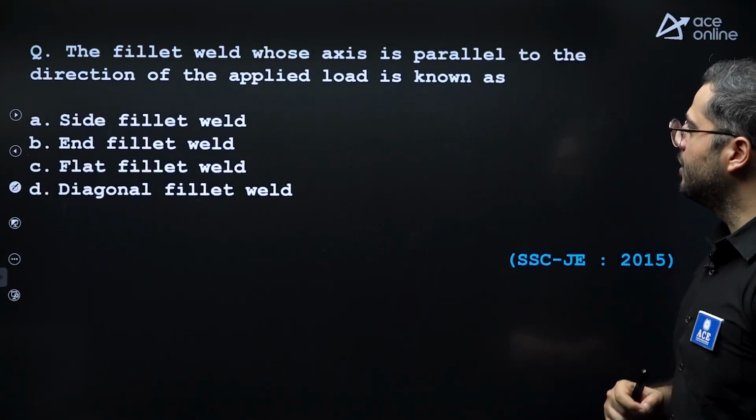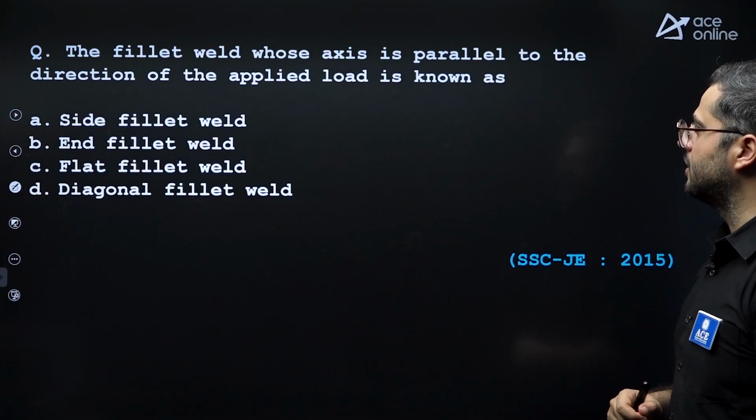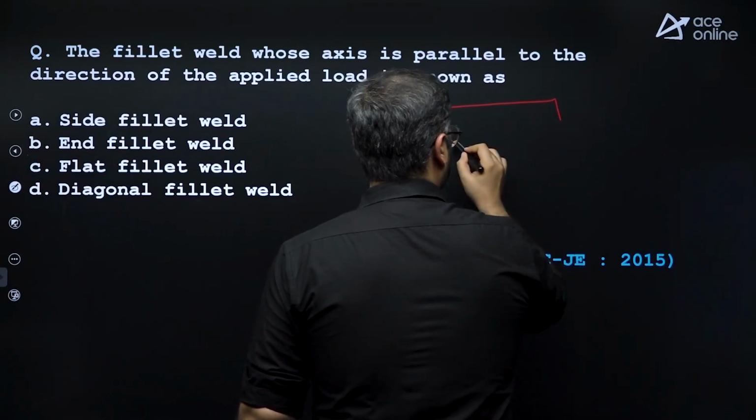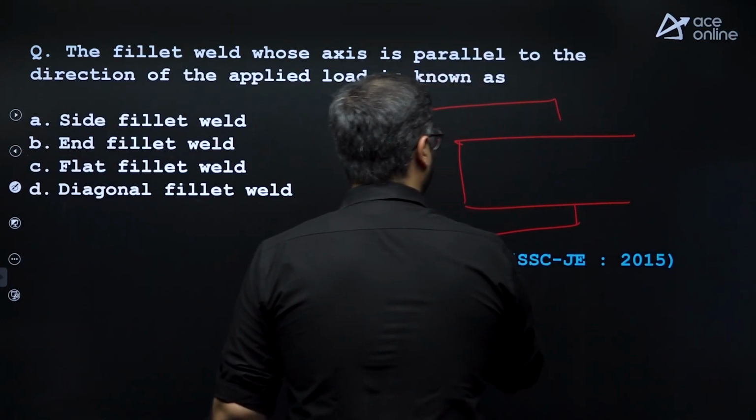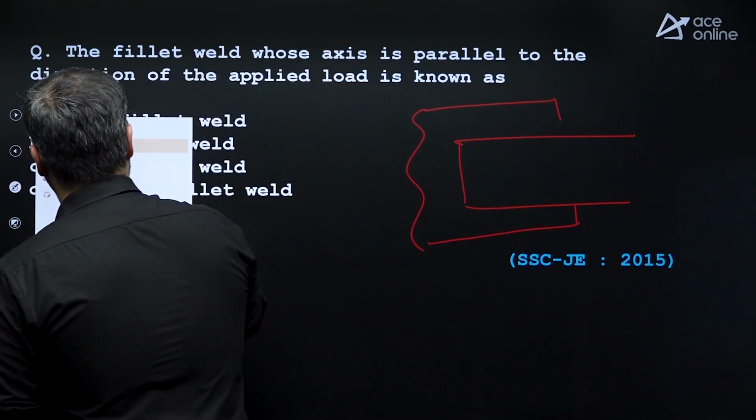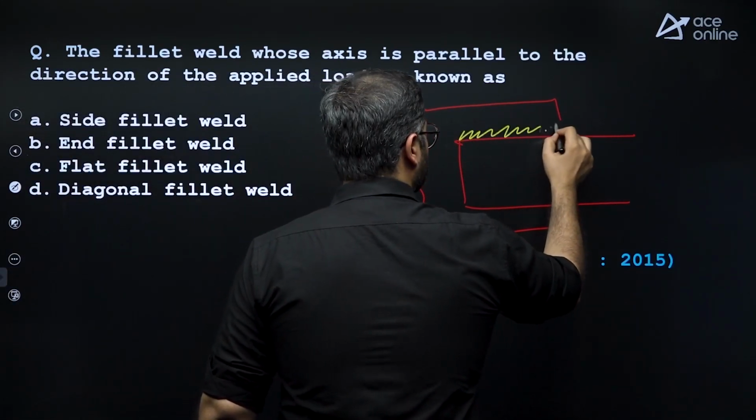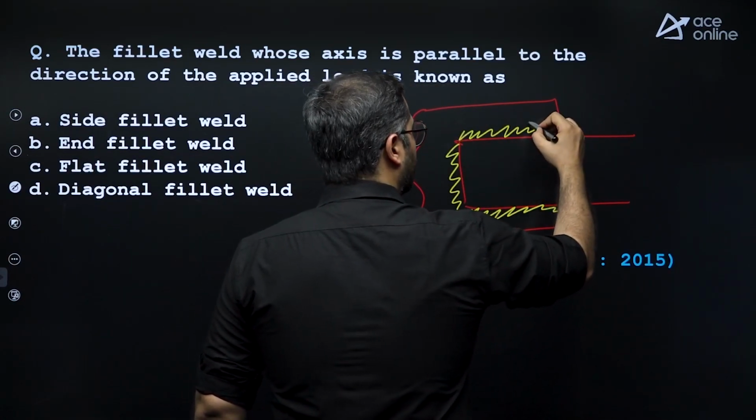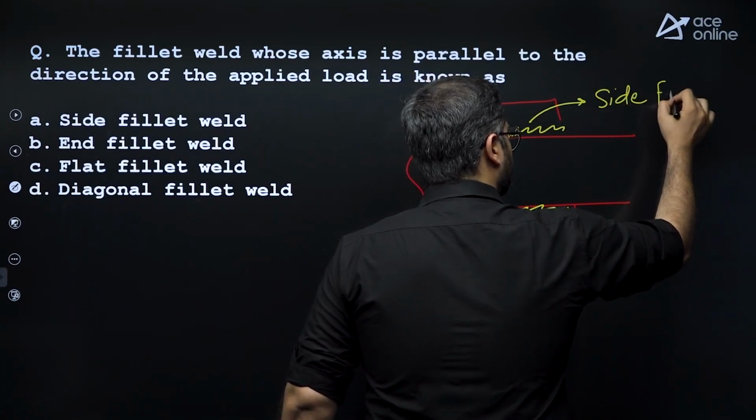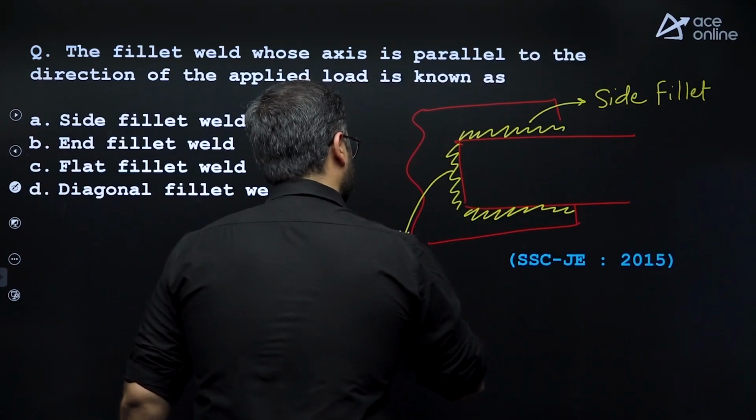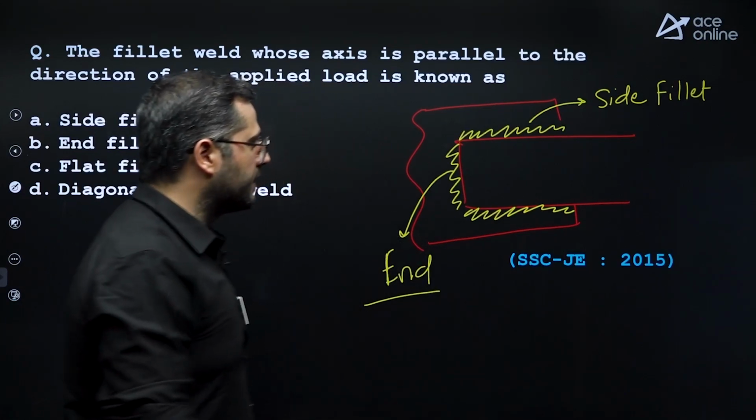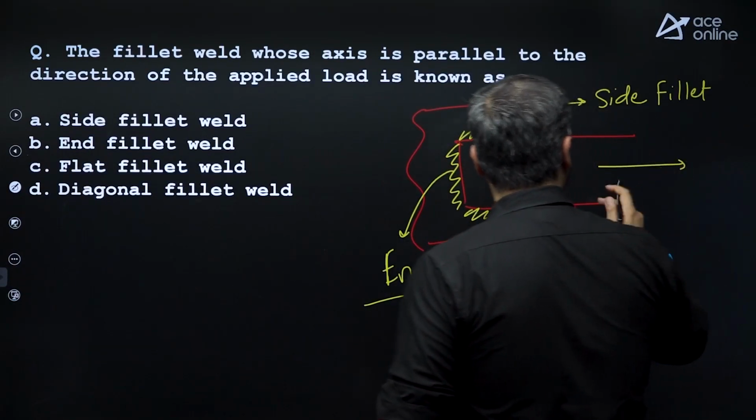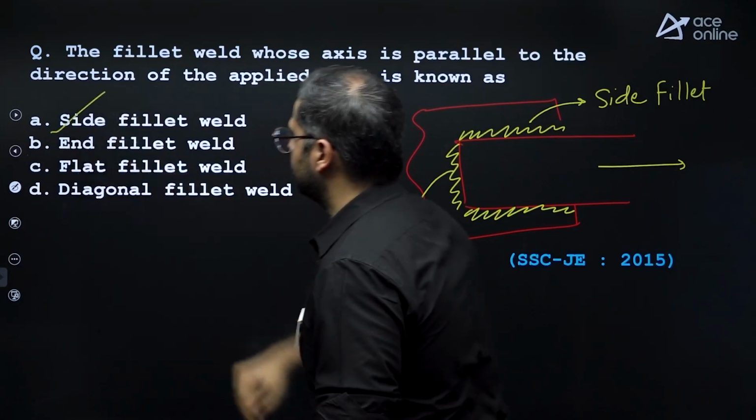Next question. The fillet weld whose axis is parallel to the direction of the applied load is known as. So when you consider a lap joint in case of a fillet weld, two plates being connected like this, a simple case of visualization. The fillet weld provided on the side is known as side fillet weld, and this is known as end fillet weld. So on the sides, with load applied like this, it is side fillet weld.